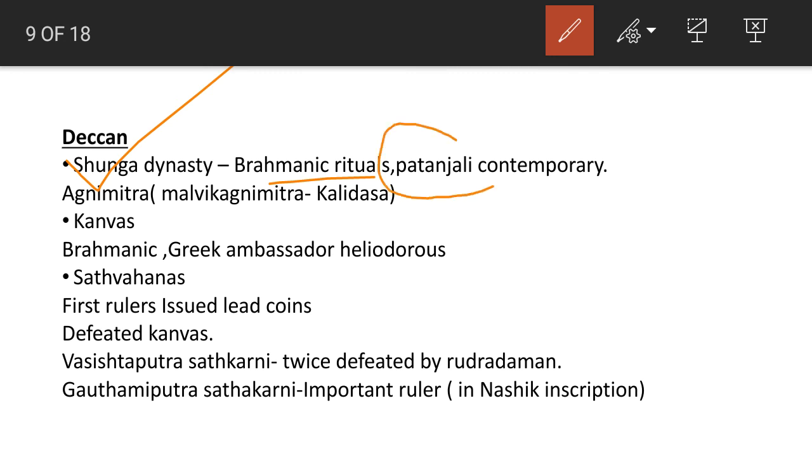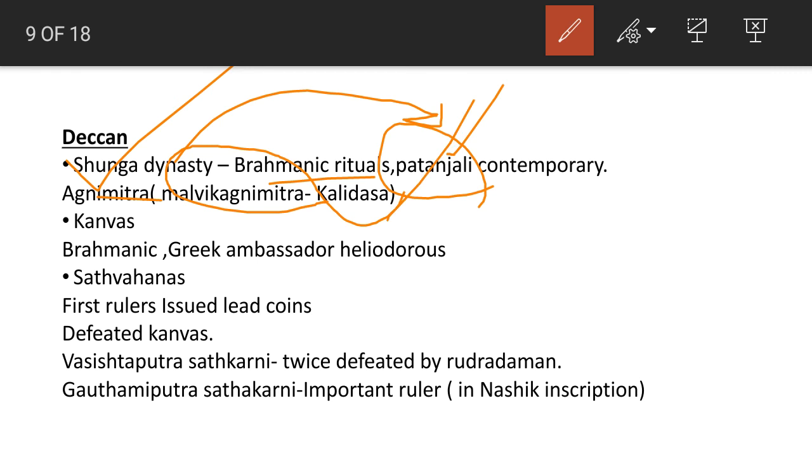The famous Patanjali lived in the time of the Shunga dynasty, so it is important. Agnimitra was an important ruler. He is discussed in the Malavikagnimitra by Kalidasa also.